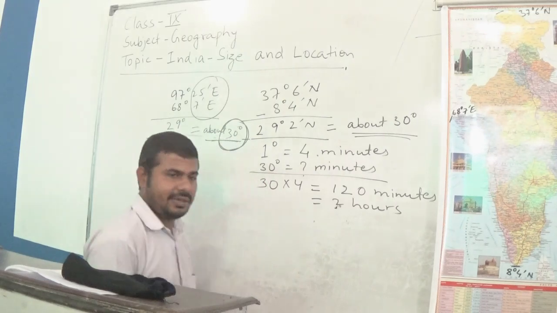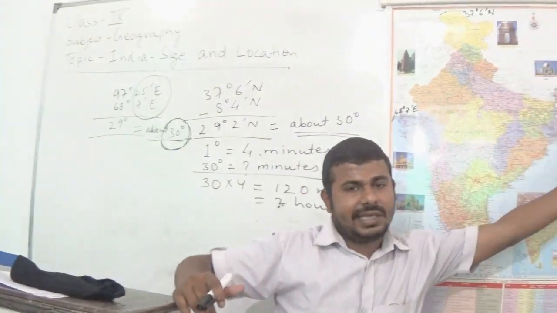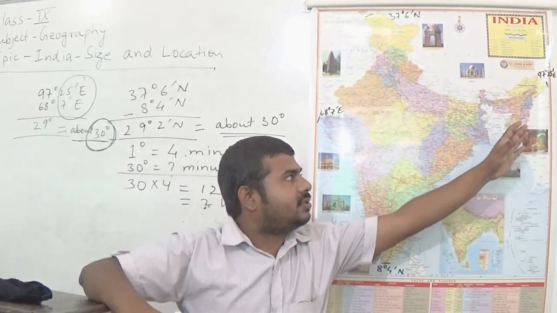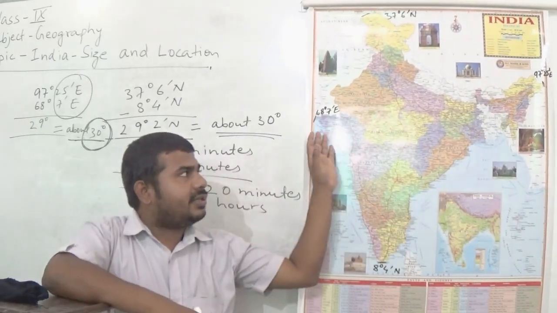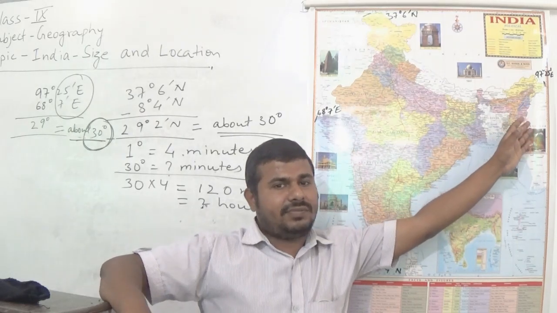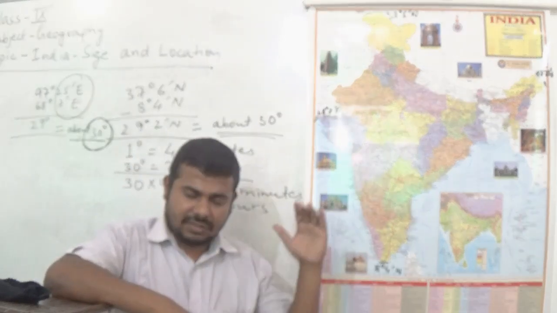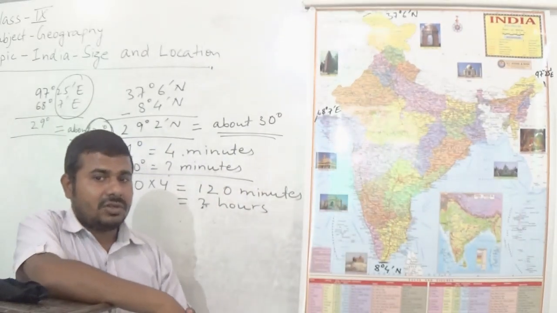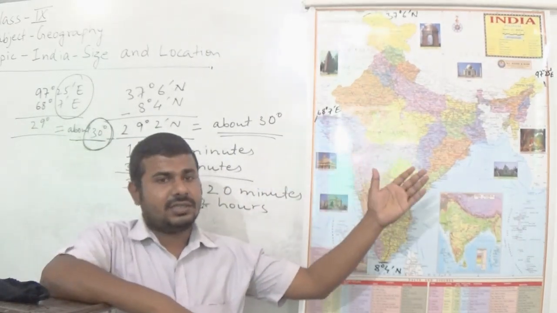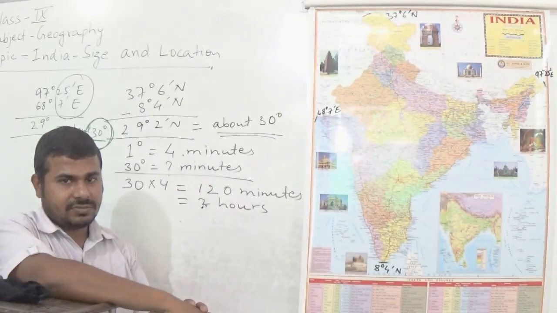So we can say that the sun will take about 2 hours to cover this distance, to move from the easternmost part of India to the westernmost part of India. So you can say the sun will take 2 hours to move from Arunachal Pradesh to Gujarat.